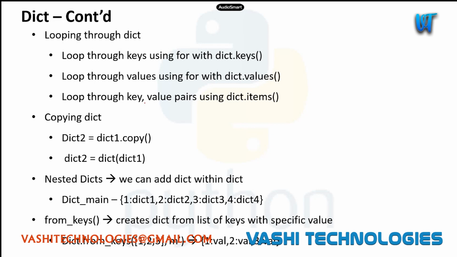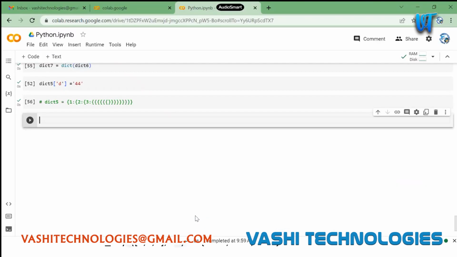And then we have fromkeys. What this does is, let's say we need to create a dictionary initially with some predefined keys, but we don't have any values to assign. Let's say I have dict8 here. What I can do is dict.fromkeys, and I can give whatever keys I want.